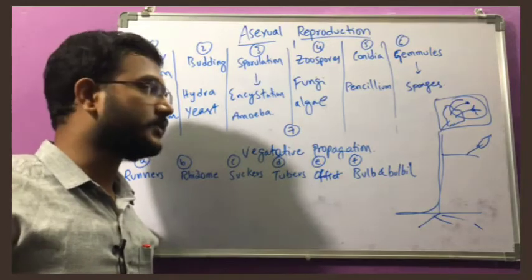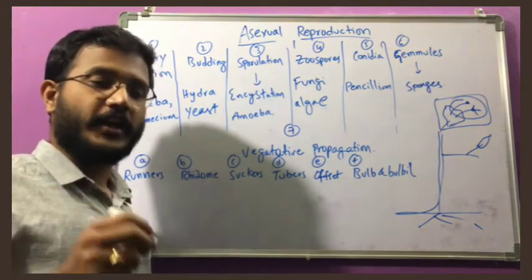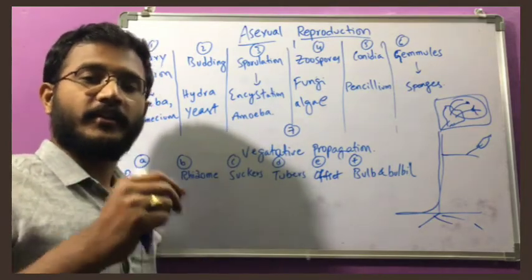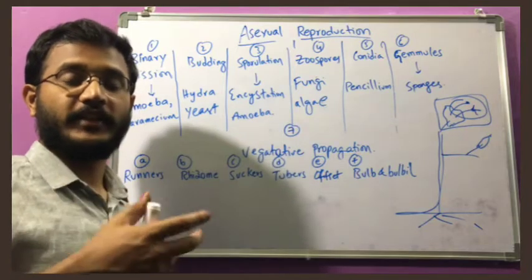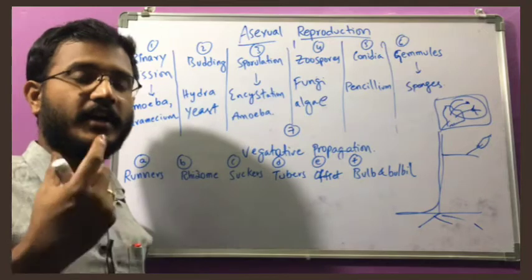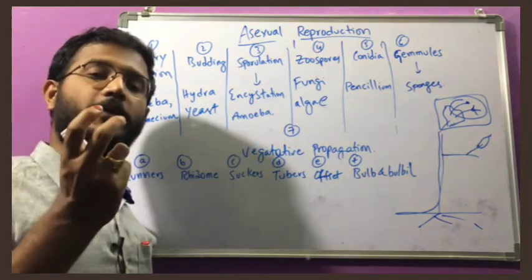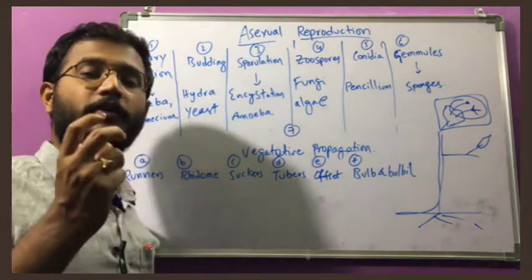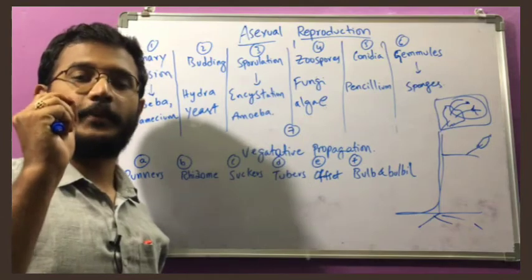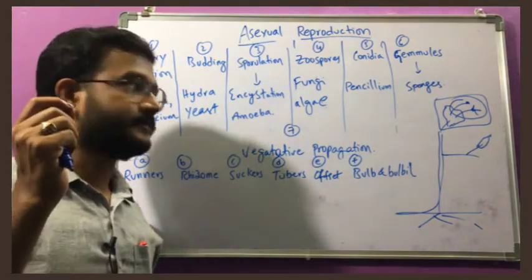So these are the different types of asexual reproduction. Take some ginger, bring it home and plant it in the soil. After some days it will increase. So all these are asexual reproduction. And the same with potato, aloo. If you take a potato and don't use it for 20 or 30 days, what will happen? A small green sapling will come. So these are coming from the asexual regions of the plant.